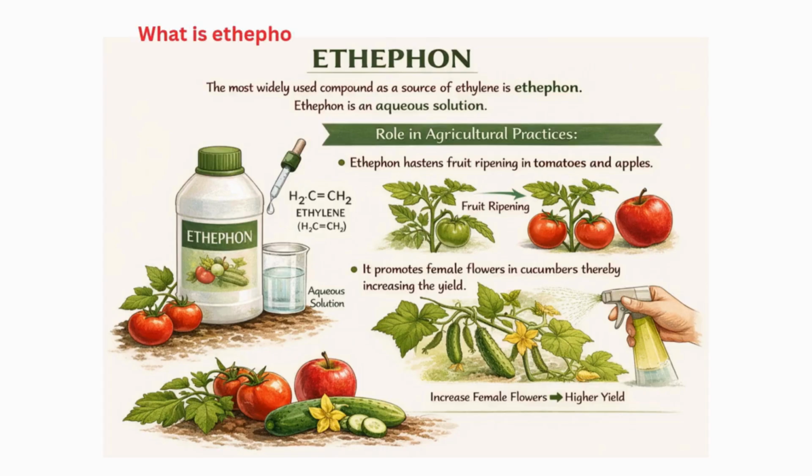What is ethephon? Write its role in agricultural practices. The most widely used compound as a source of ethylene is ethephon. Ethephon is an aqueous solution. Ethephon hastens fruit ripening in tomatoes and apples. It promotes female flowers in cucumbers, thereby increasing the yield.